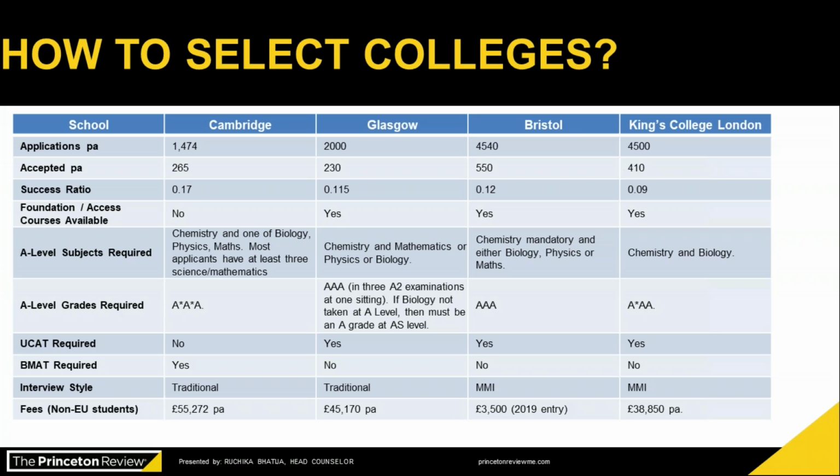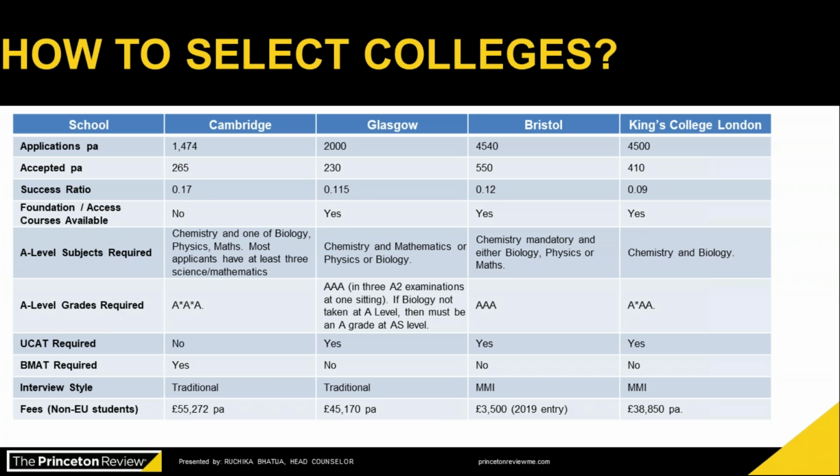Now, the first factor here is the applications per year. If you look at Cambridge, there are 1400 plus applications. Glasgow has 2000 plus applications. Bristol has 4500 plus applications. And King's College London again has 4500 applications.